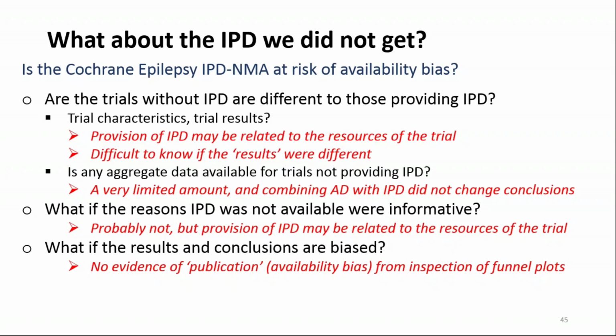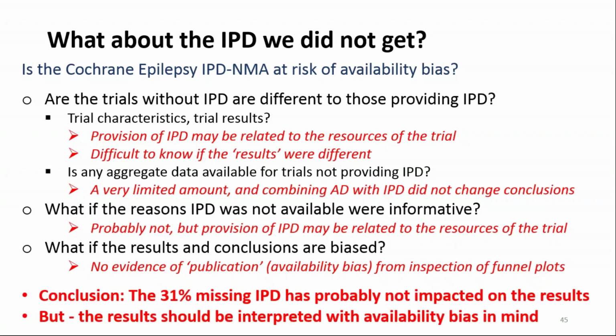It's difficult for us to know whether the results of those trials that didn't provide IPD were different to those that did, as there was very little aggregate data available. We didn't have any statistical evidence from our funnel plots of availability bias, which is encouraging. So in conclusion, we don't think that the 31% of the missing IPD has had a large impact on our results, but we should interpret our results appropriately with availability bias in mind and certainly not ignore it.